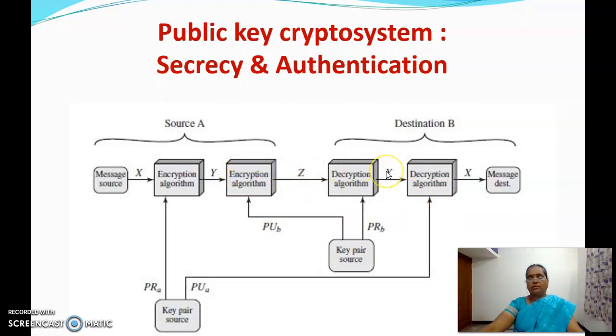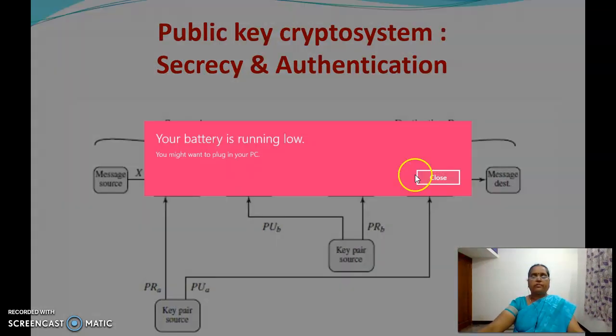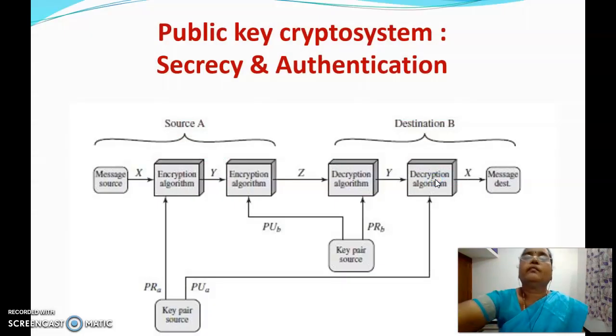That is sent along the network and the receiver receives it. The first step of decryption should be done using the private key of the receiver, and then that text is once again decrypted using the public key of the sender. If the receiver receives the correct message, then he is sure about the sender because the decryption is done by the public key of A. So it must have been encrypted using the private key of A.